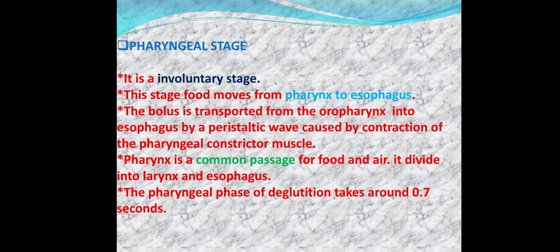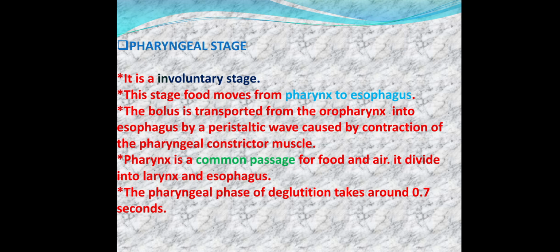The bolus is transported from the oropharynx into the esophagus by a peristaltic wave caused by contraction of the pharyngeal constrictor muscles. The pharynx is a common passage for food and air. It is divided into the larynx and esophagus.